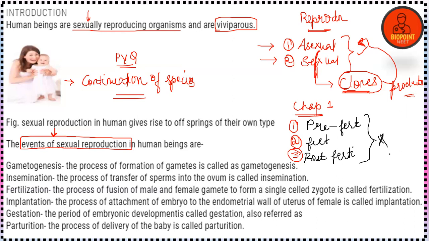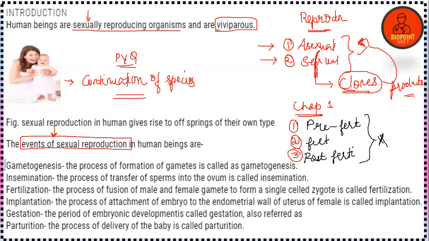Okay, so in this chapter, human reproduction, we are going to deal with complete topics related to these three topics. We can divide this whole chapter of human reproduction into three parts, that is pre-fertilization events, fertilization events, and post-fertilization events. In the second chapter also, we divided the chapter into three and studied it like that only. So here let's get started with the main 7 steps which are involved.